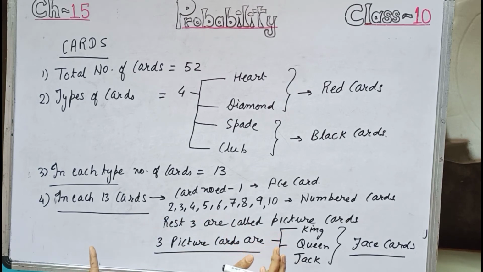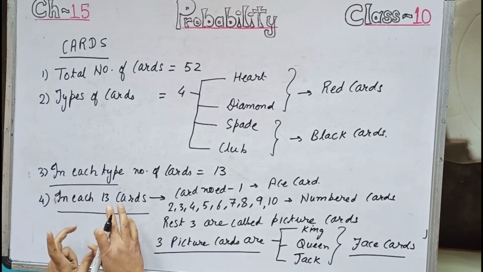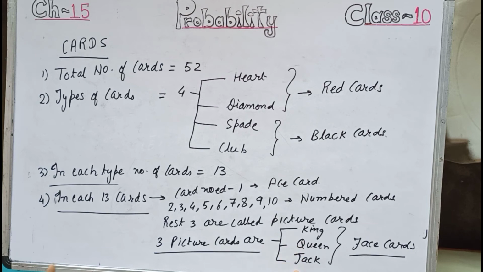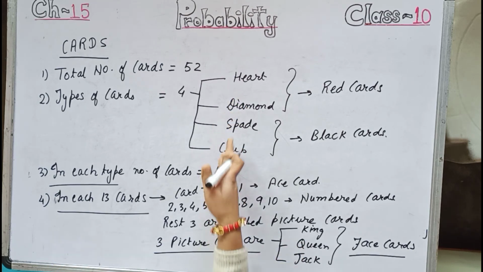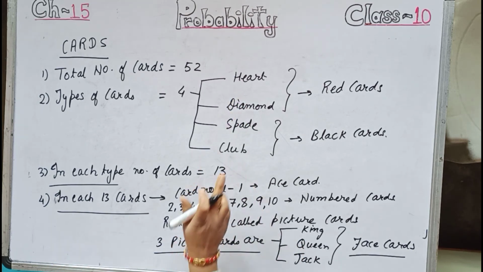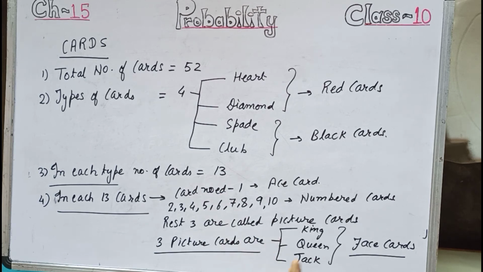So if we talk about how many face cards are there, if in 13 cards the number of face cards is 3, and we have 4 slots, so 3 fours are 12, so 3 into 4 is 12 face cards. That is picture cards, the number of picture cards is 12. So this is only the format of the cards.